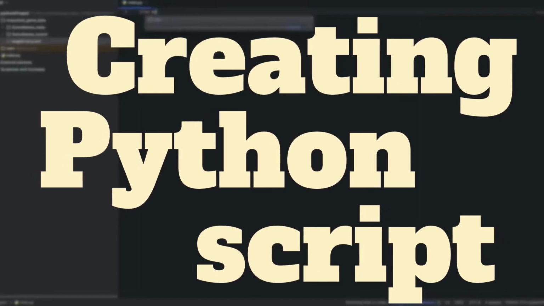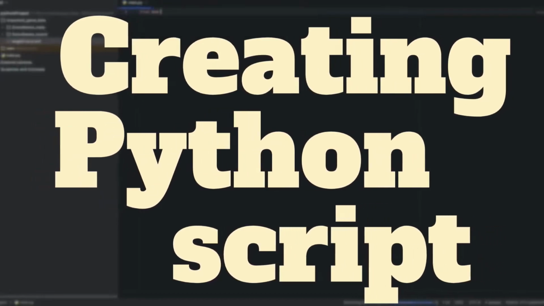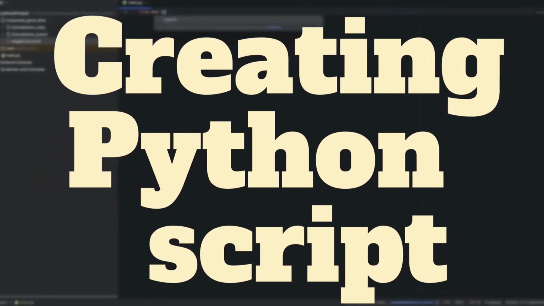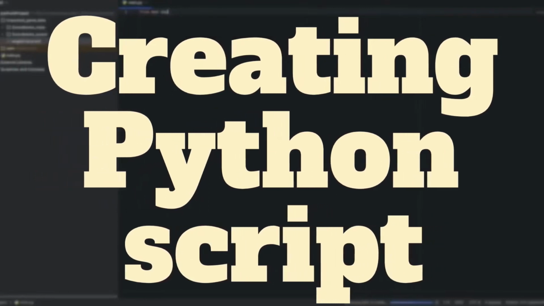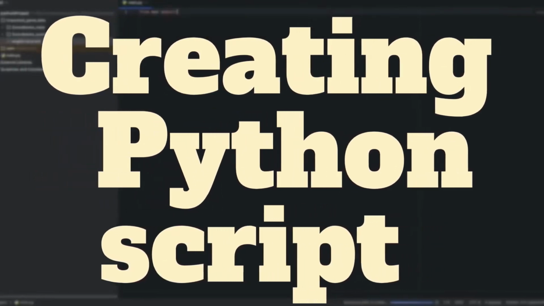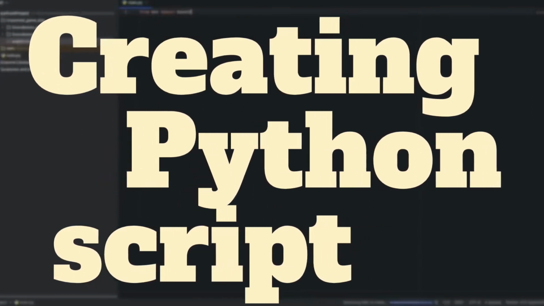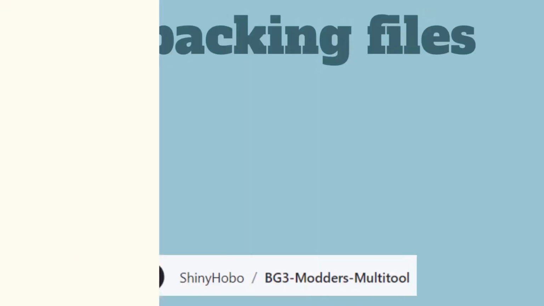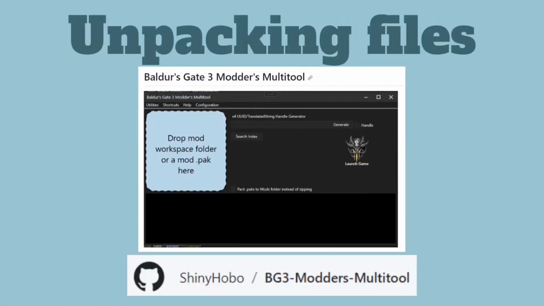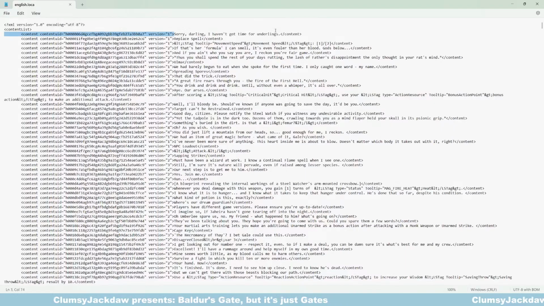The next step is making a script that takes our model and uses it to generate the necessary phrases. But to do that, we first need to know what phrases we have to generate and how these files need to be called. And to know these things, we have to dive into the game files. To unpack the game files, we use Baldur's Gate 3 Modders Multitool. There are two types of files that we are interested in.